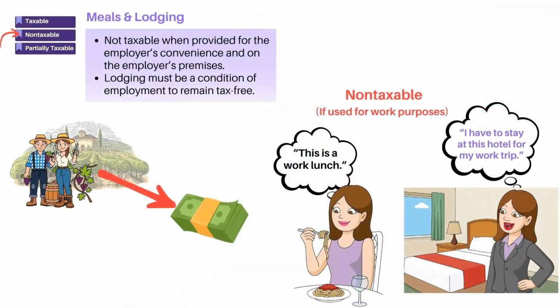Meals and lodging can also be non-taxable fringe benefits, but only if they're provided for the employer's convenience and on the employer's premises. So if Linda has to stay at a hotel because she's working a late shift for her employer, the lodging is excluded.